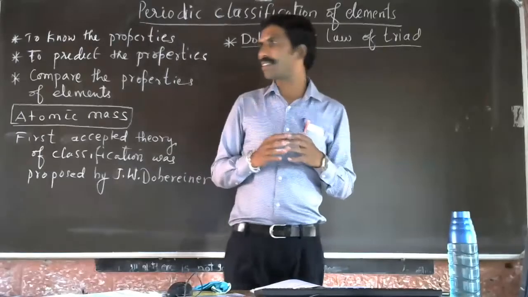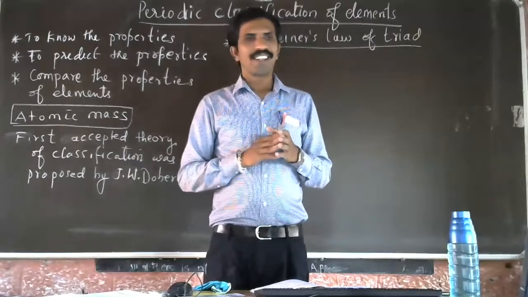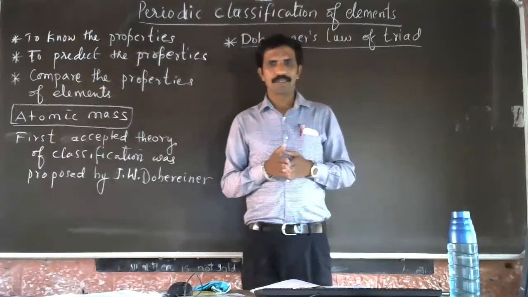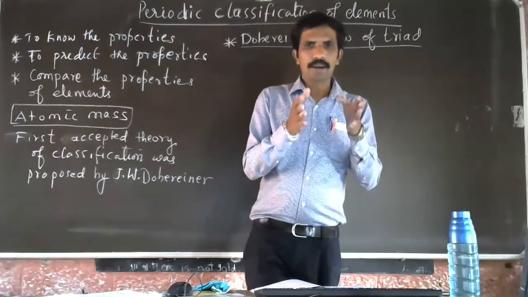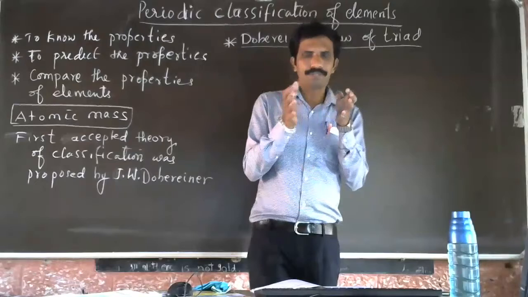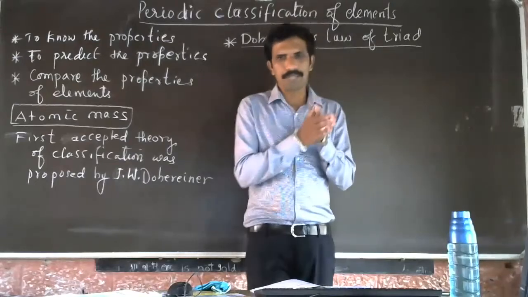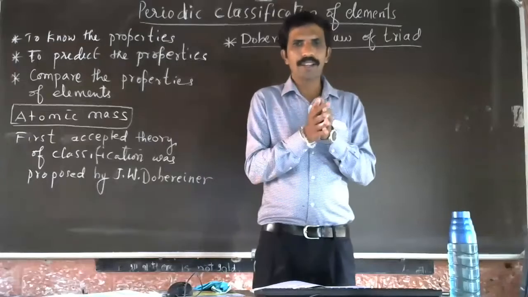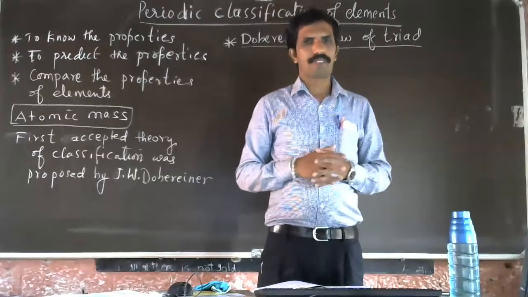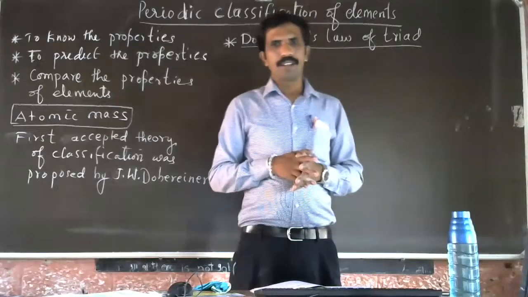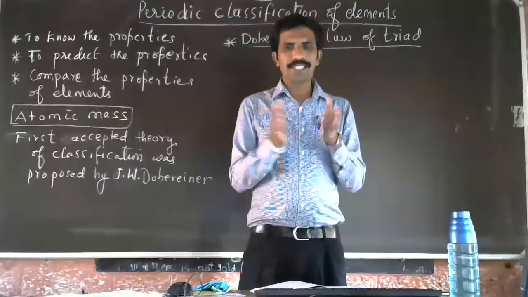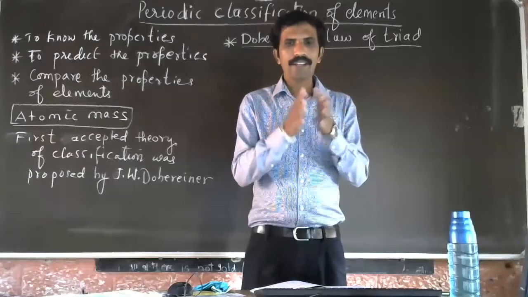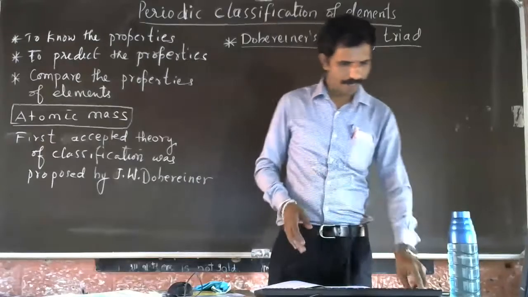He took chemically similar elements, meaning elements whose properties were similar. He took three elements having the same property, and he named it a triad.